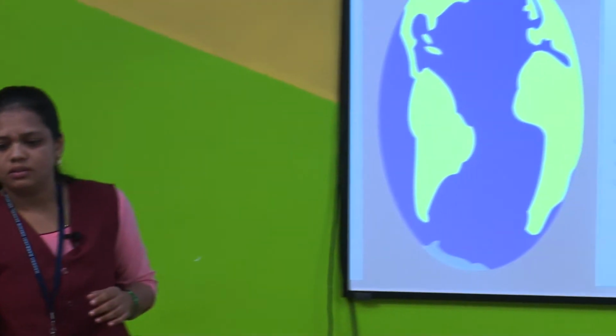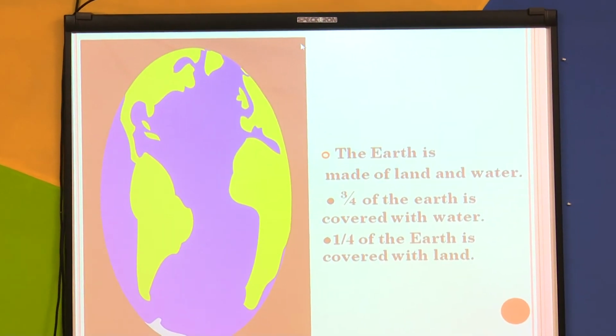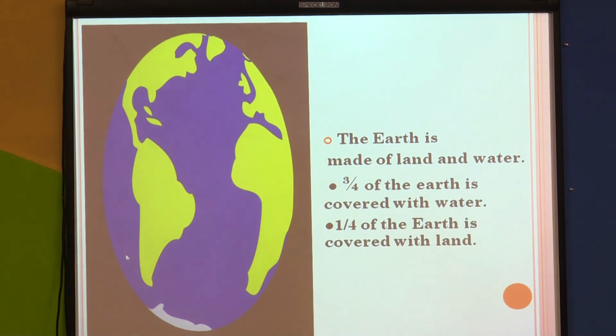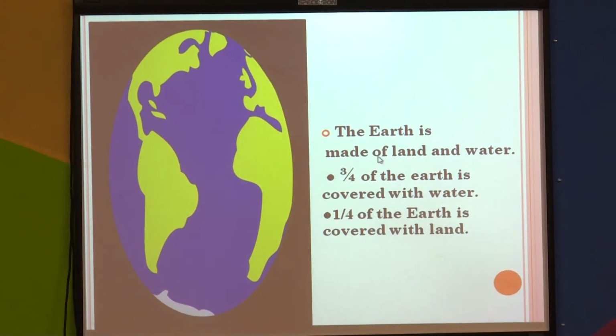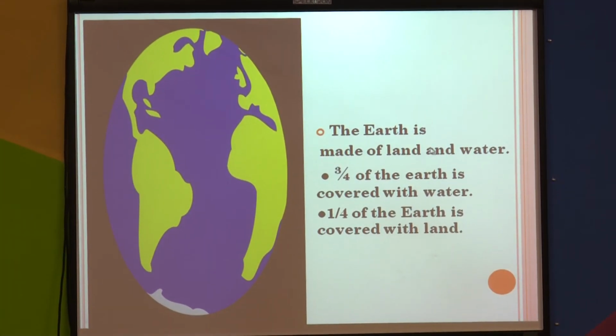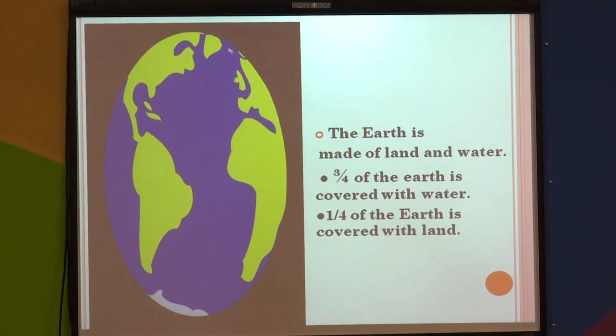Now, you have to look at this picture. In this picture you can see the earth is made of land and water. Here in the globe you can see that.